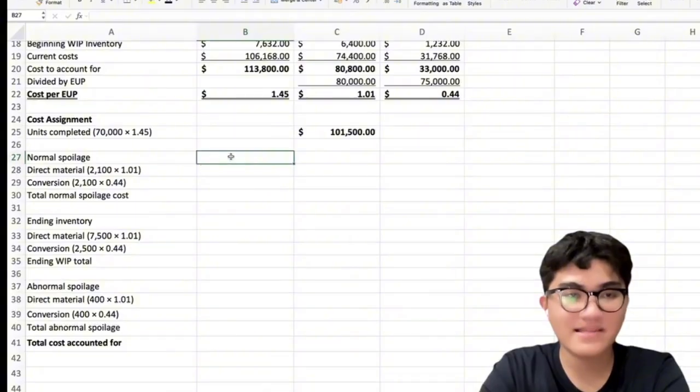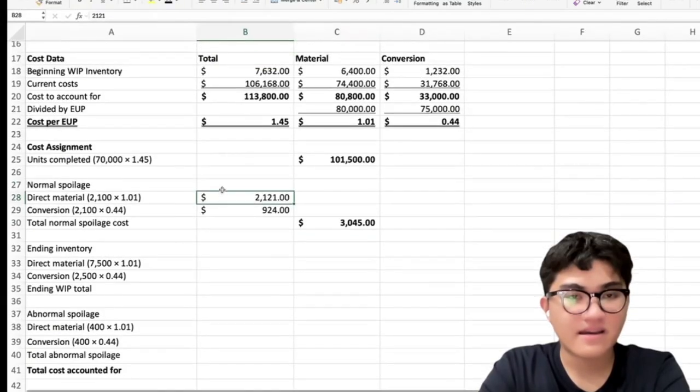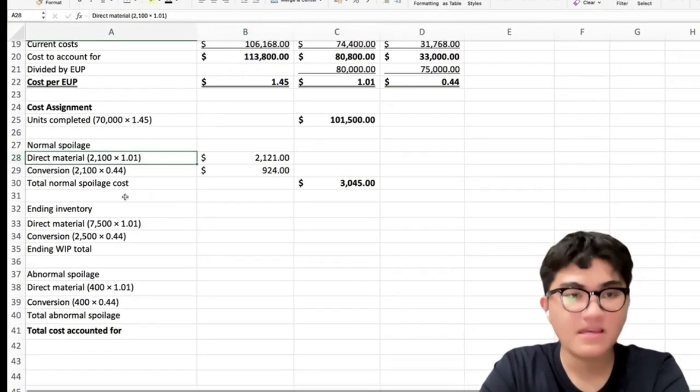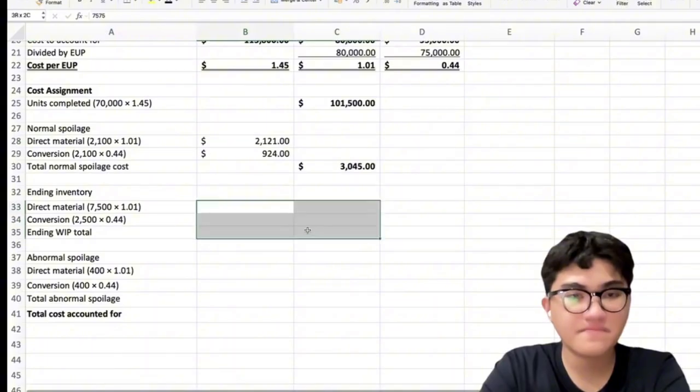Now, for our normal spoilage, direct materials and conversion, we will multiply it by its cost per EUP. Okay, so the total normal spoilage cost is $3,045.